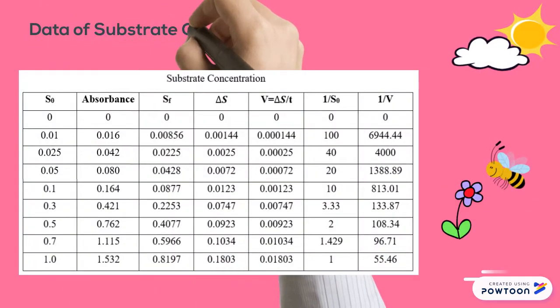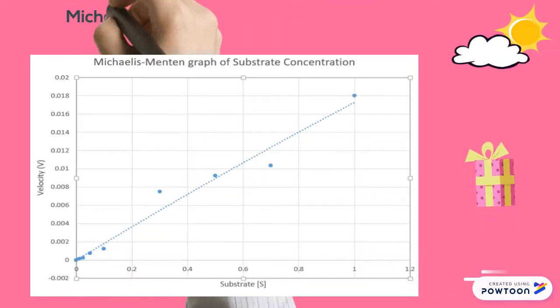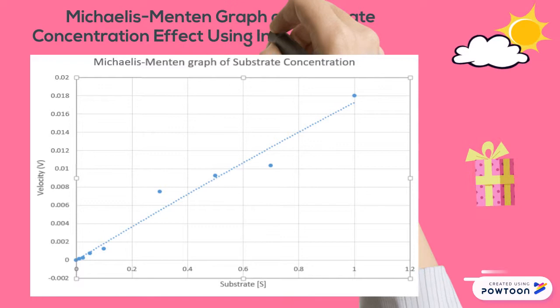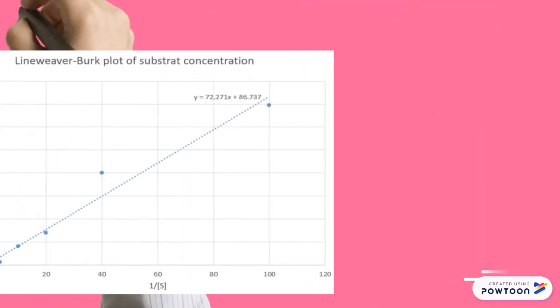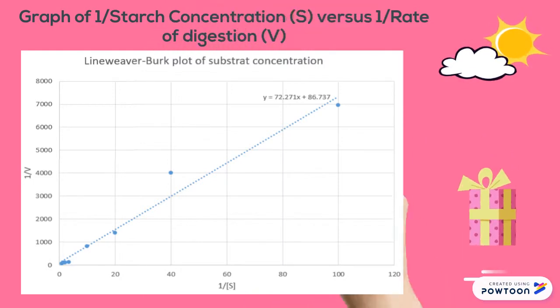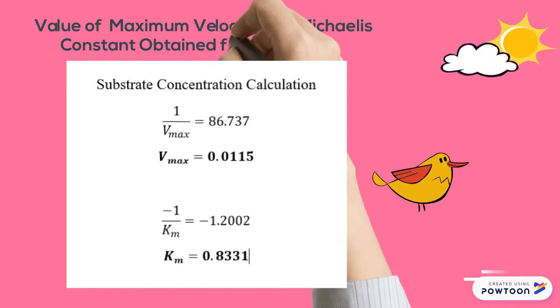Data of substrate concentration effect using industrial amylase. Michaelis-Menten graph of substrate concentration effect using industrial amylase. Graph of 1 per starch concentration versus 1 per rate of digestion. Value of maximum velocity and Michaelis constant obtained from the graph.